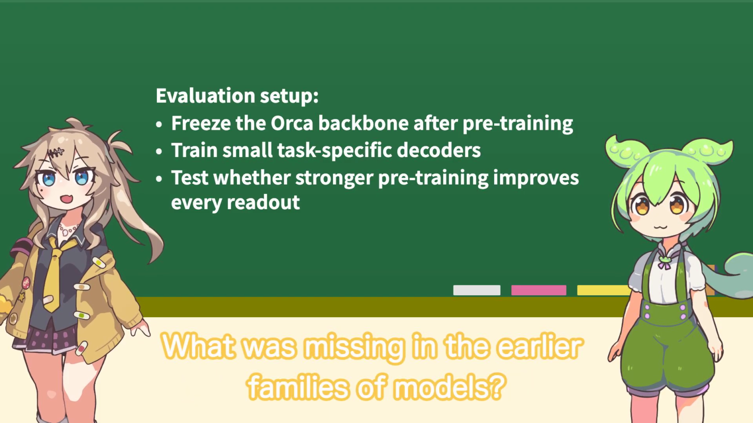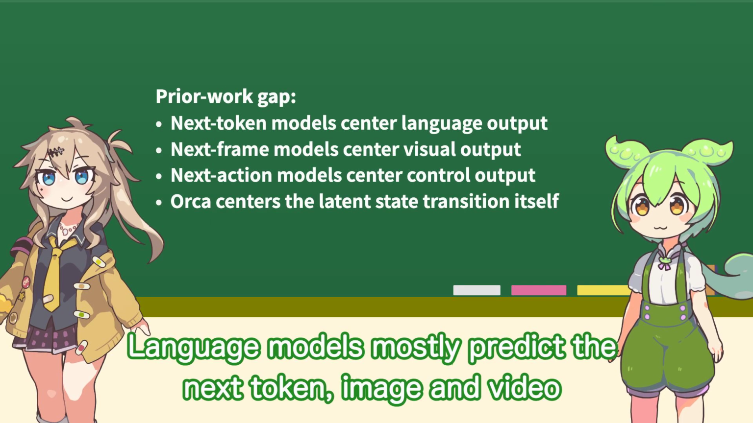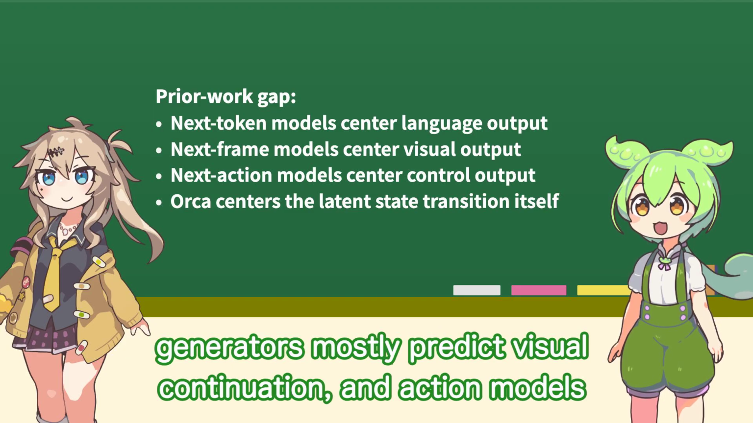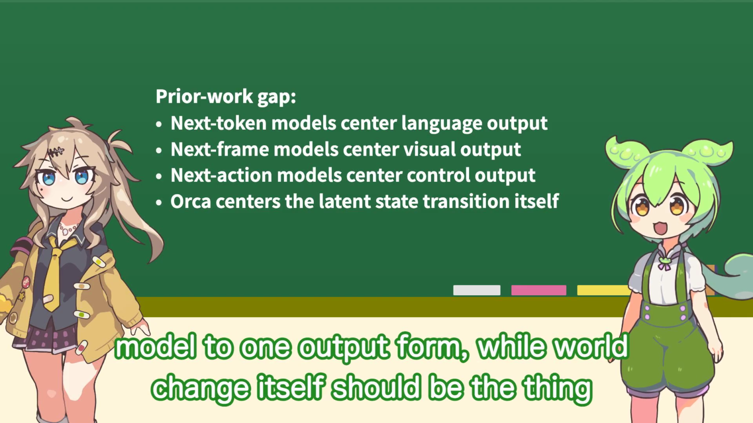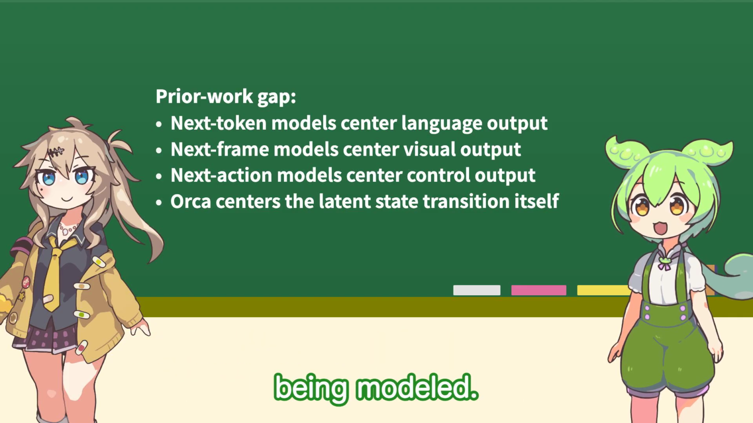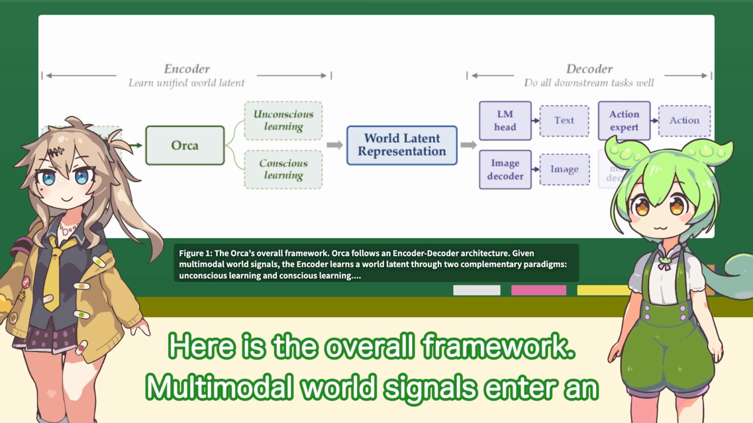What was missing in the earlier families of models? Language models mostly predict the next token. Image and video generators mostly predict visual continuation. And action models predict robot actions. Orca's criticism is that those objectives bind the model to one output form, while world change itself should be the thing being modeled. Here is the overall framework.